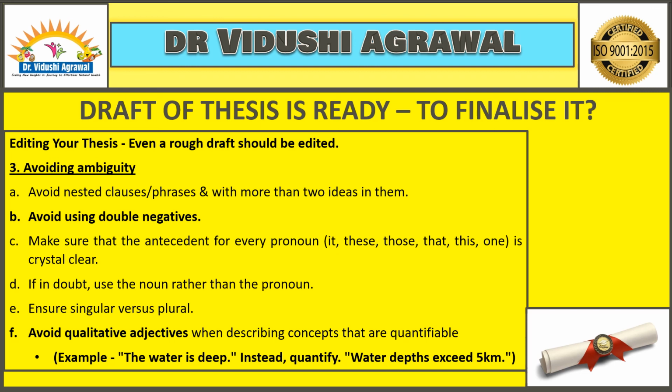Let's see an example. Say the sentence is, Dr. Vidushi is going to visit a client at Borivali and in Kandivali. This is the place that she is going to reach at 5:30 p.m. Now which place, Borivali or Kandivali? So you could reframe the sentence as, Dr. Vidushi is going to visit a client in Borivali and Kandivali. At Borivali, she'll be visiting the client at 5:30 p.m. Because we could not be specific about a pronoun being used for Borivali or Kandivali, hence we are using the noun again.